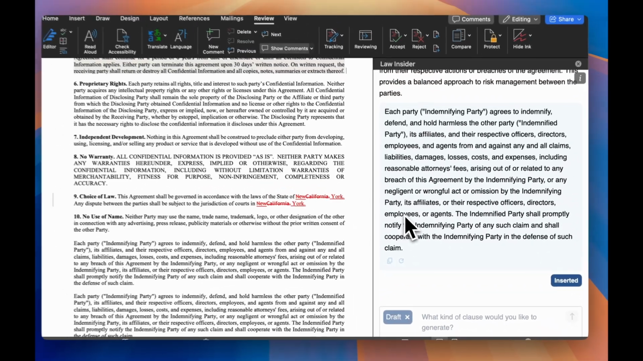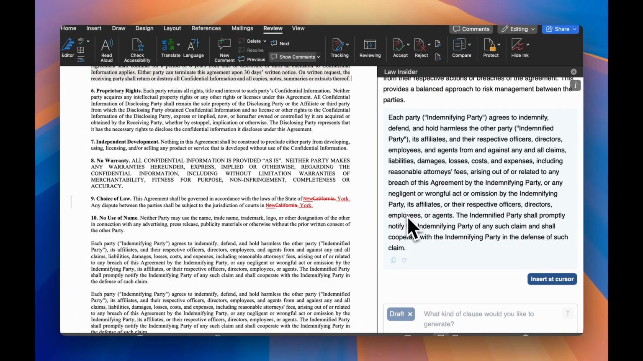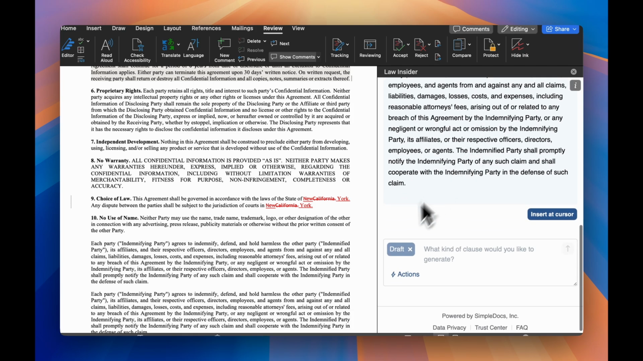Coming soon, you'll have the ability to build your own private libraries and pull those directly into the agreement as well, rather than just using AI for generation purposes.